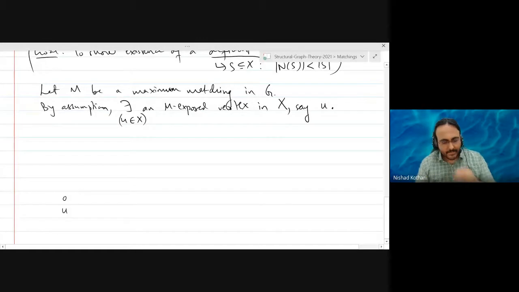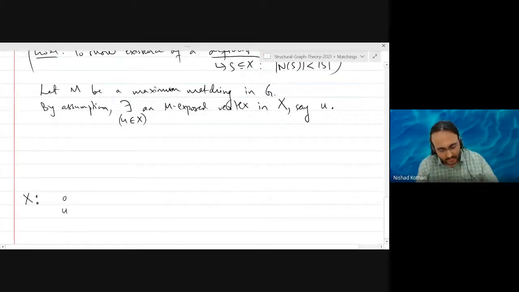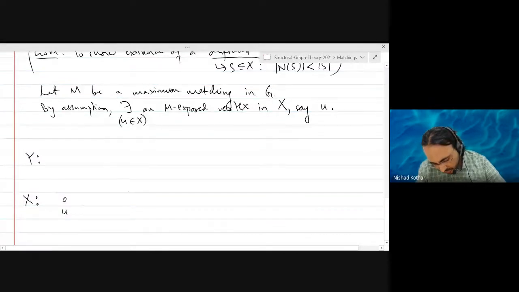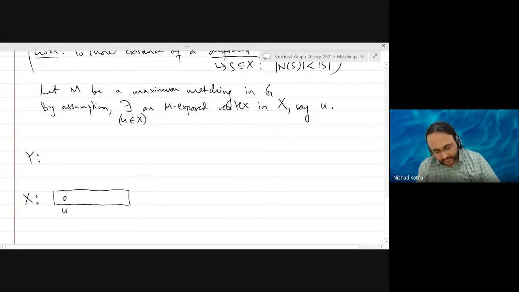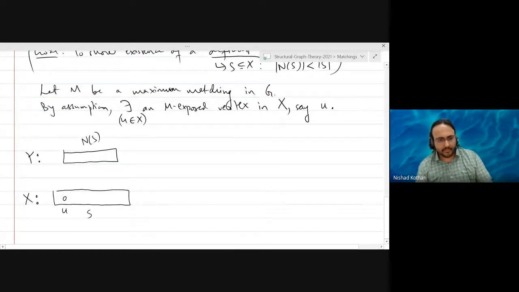So we have such a vertex u in the set X. I'll draw X on the bottom and Y on the top. Our goal is to find some set here, which will actually contain u. We will find some set S whose neighborhood will be smaller than itself.